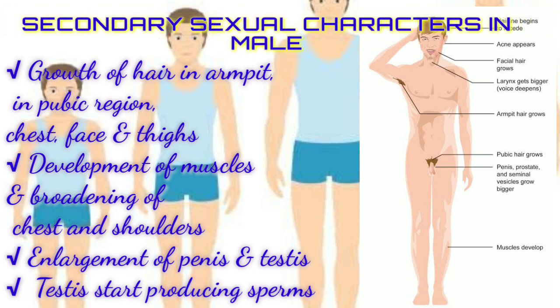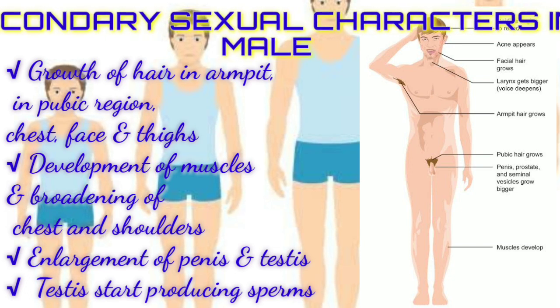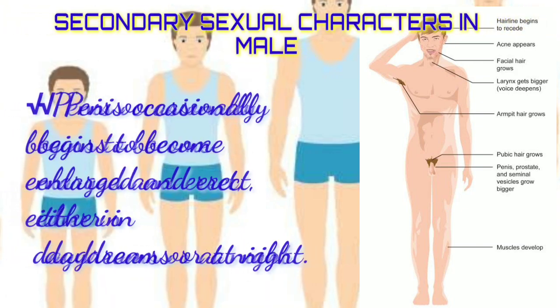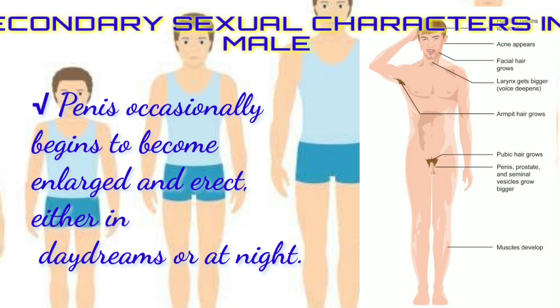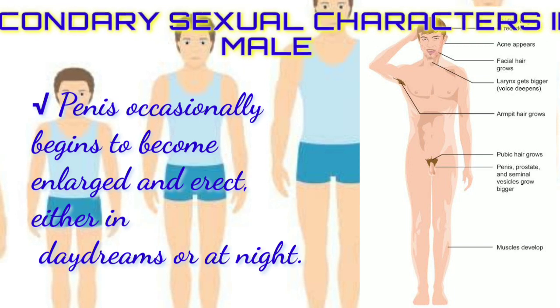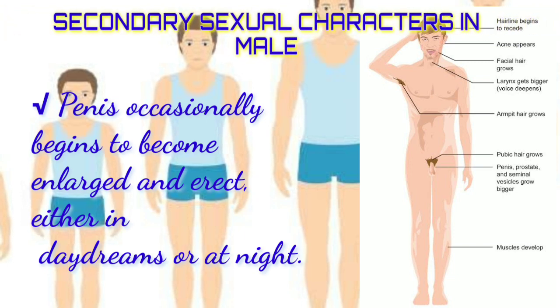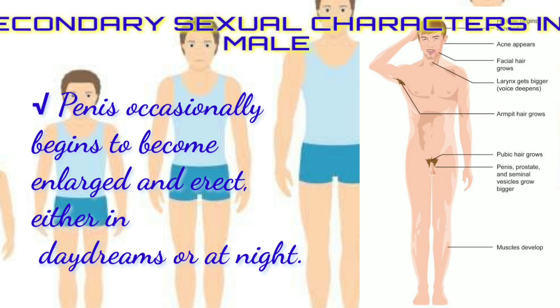Testes will start producing the male gametes, that is sperms. The penis occasionally begins to become enlarged and erect, either in daydreams or at night. This occurs due to increased blood flow in the penis due to secretion of hormone testosterone.